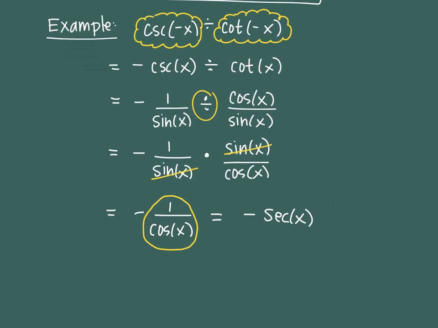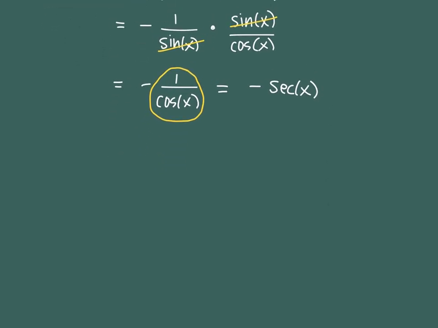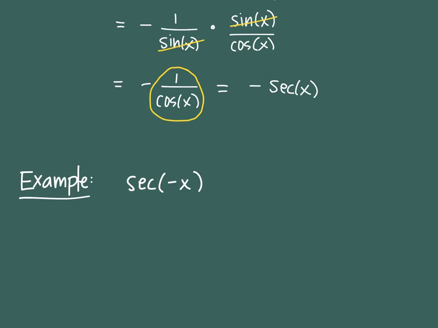Okay, I want to do another one of these with these negatives. The next one we're going to do is secant of negative x times cosine of negative x.